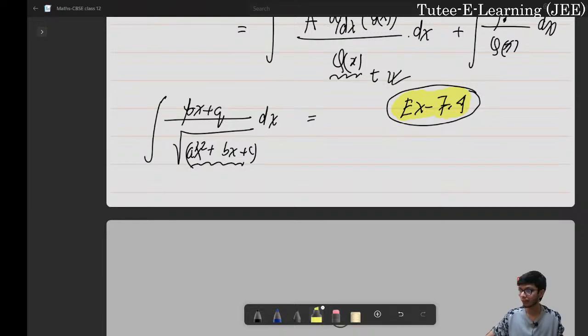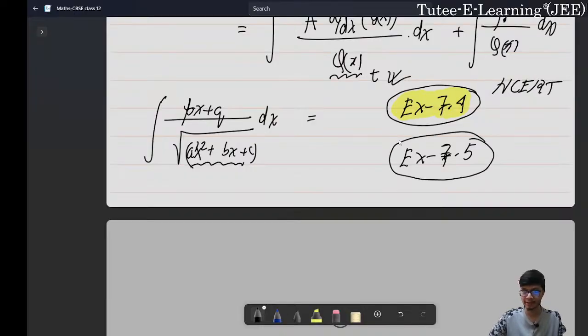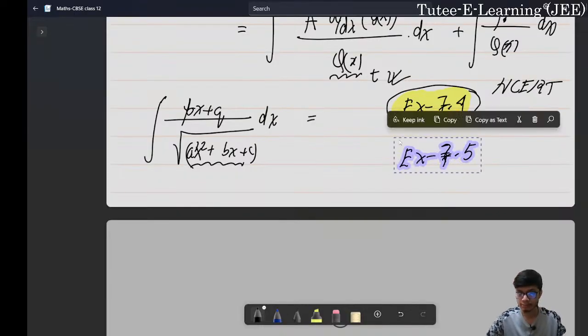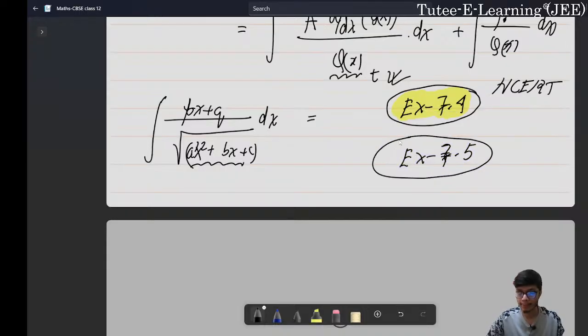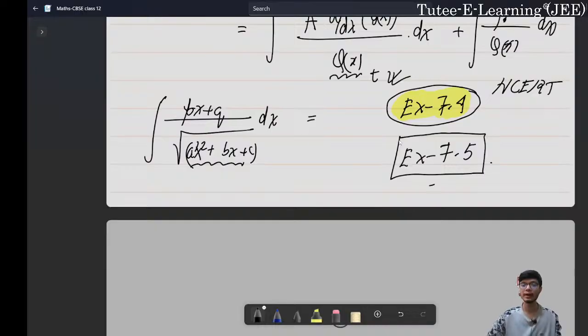All right, and similarly we can solve questions of partial fractions. You might also try out exercise 7.5 from your NCERT as a part of partial fractions. All these exercises that I'm suggesting are from the NCERT textbook. So you can try out these problems as well.